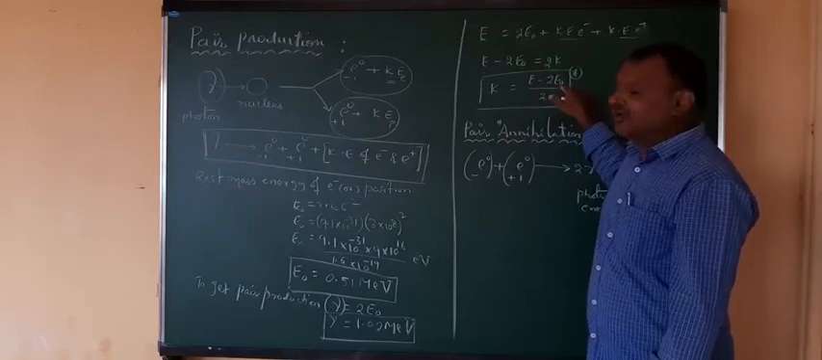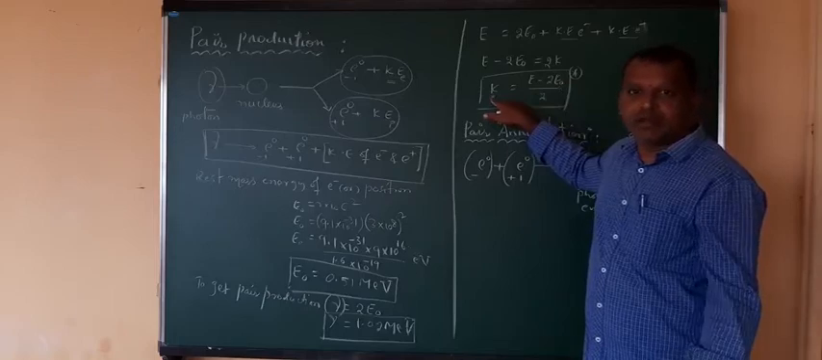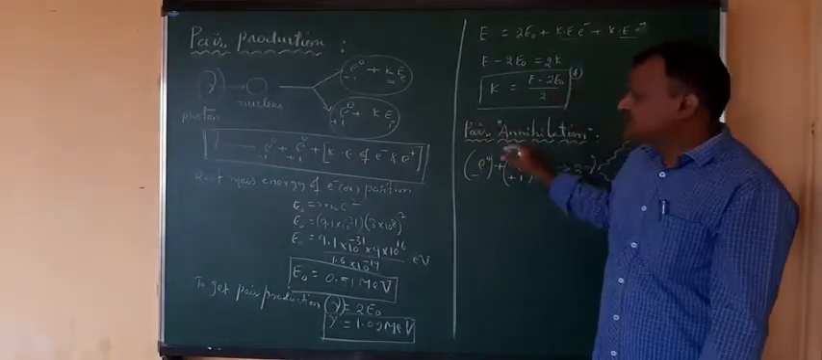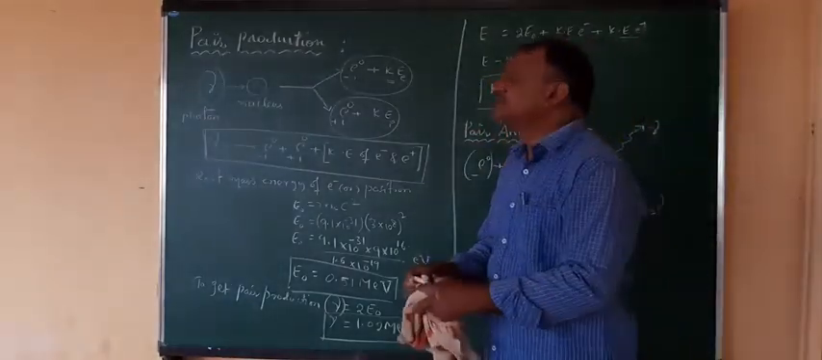That is the E naught, and upon 2 you can get the kinetic energy of either antiparticle, maybe electron, maybe positron. That you can calculate here, right? Okay, so this is the concept, and we can observe a simple problem related to this.